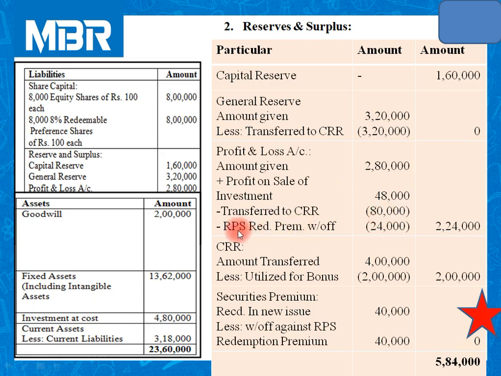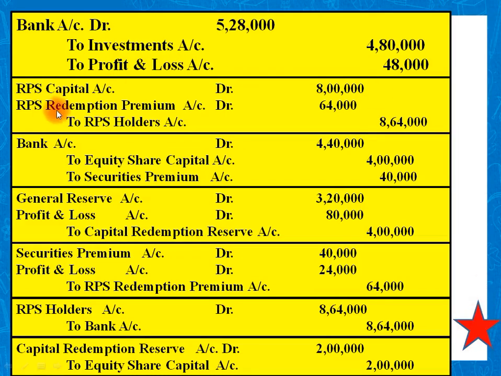We have transferred 80,000 rupees from profit and loss account to CRR. So 80,000 rupees utilized from P&L, so it is deducted. And to write off RPS redemption premium, the amount of securities premium was not enough. So we have utilized 24,000 rupees from profit and loss account.